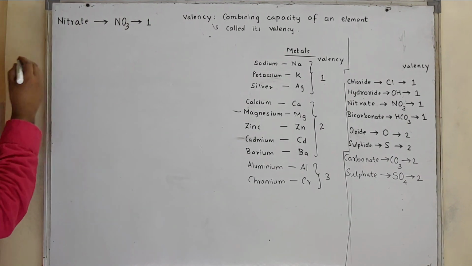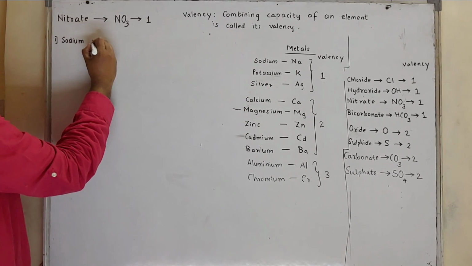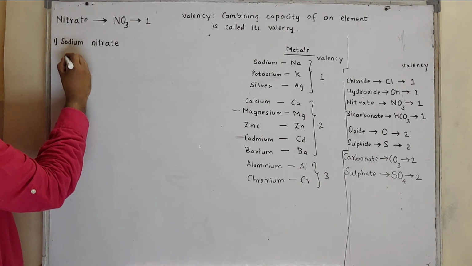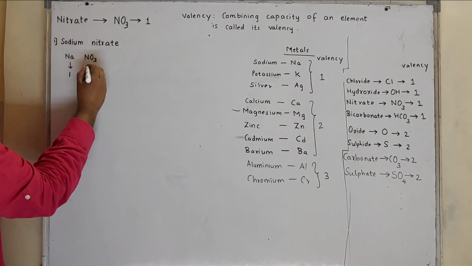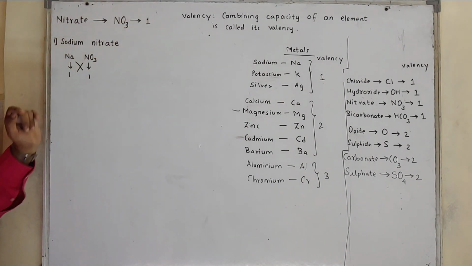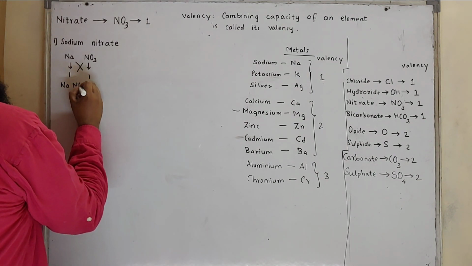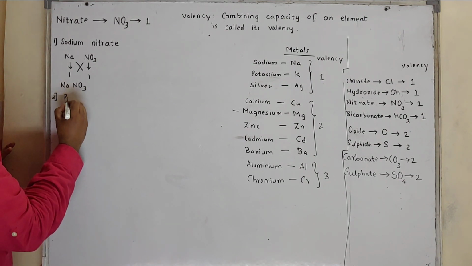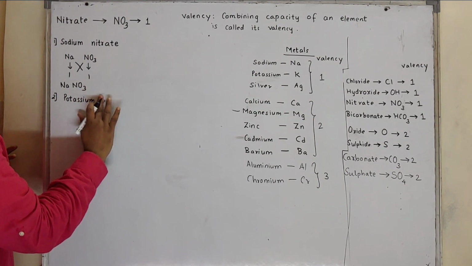We'll start with sodium nitrate. What should be the formula for sodium nitrate? Sodium, its valency is 1, and nitrate is NO3, its valency is 1. Exchange the valency, the formula will be NaNO3. Then comes potassium nitrate. What is the formula for potassium nitrate?